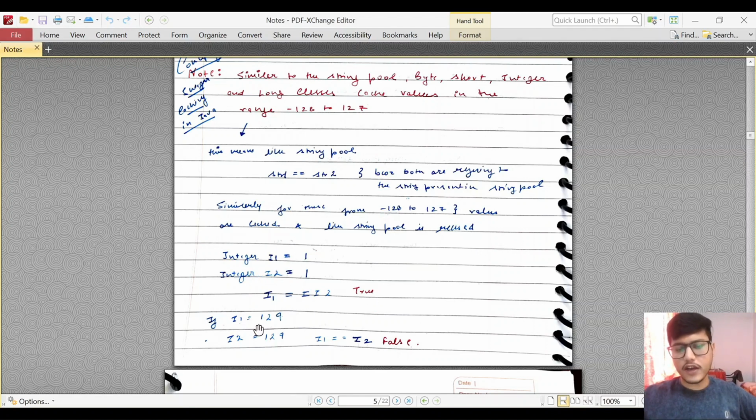And let's say you give a value of 129. So 129 is outside of our range of 127. So i1 is equal to 129, i2 is equal to 129, and we check i1 == i2.